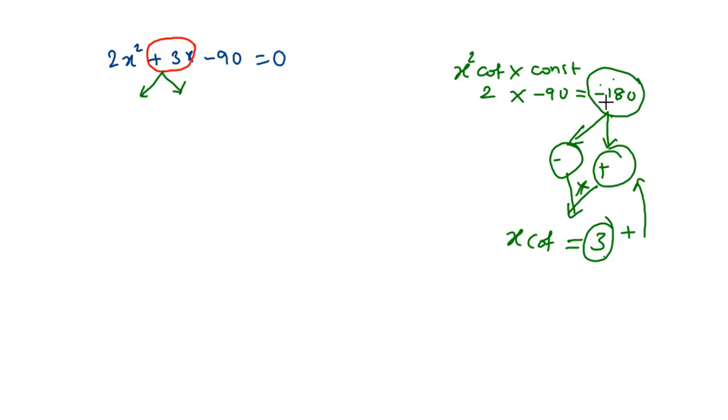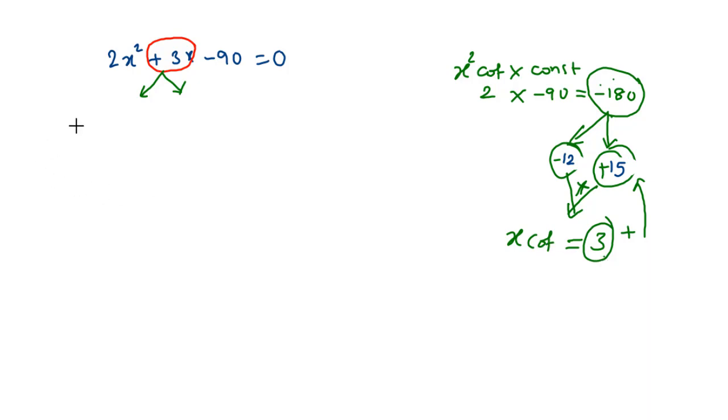Now tell me, what are the suitable pair of factors we need to take here, so that the sum of those two factors should be equal to 3? In this case, the suitable pair of factors for −180 are −12 and +15, since their sum is equal to 3, which is the x coefficient.